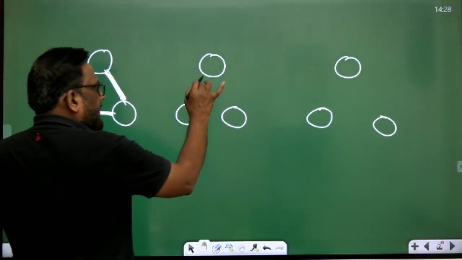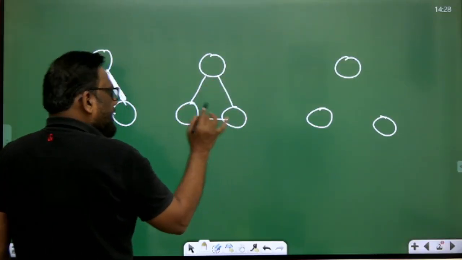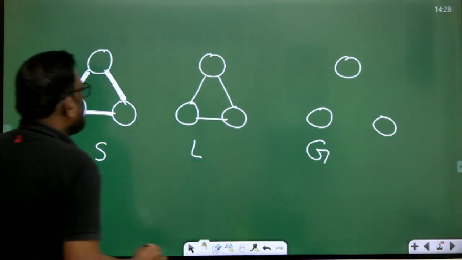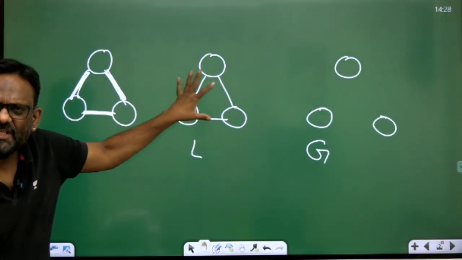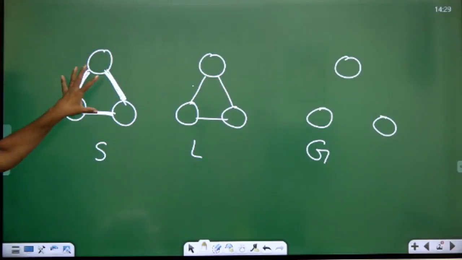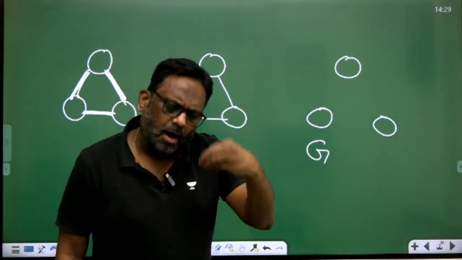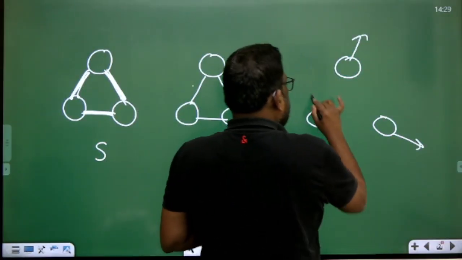And let us take liquid. I will show it with a lighter line. This is solid, this is liquid, and this is gas. In liquids there are intermolecular forces, but they are weak compared to solids. That's why I have shown them with thinner lines. In gases, the intermolecular forces are negligible or zero, so the molecules can move in any direction.